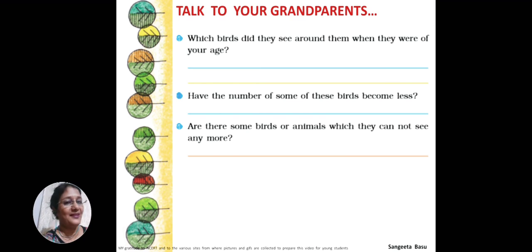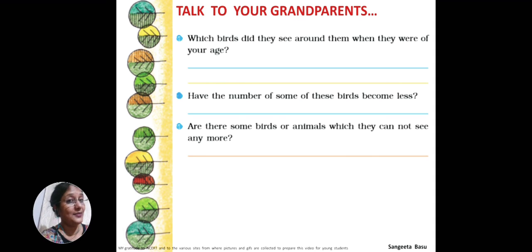Talk to your grandparents. If you do not have your grandparents with you, you can talk to any elders in your house or in your neighborhood, in your building. Okay? And we shall discuss it in the class and find the answers for these questions. What are they? Which birds did they see around them when they were of your age, when your grandparents were very small? Which other birds did they see which they cannot see now?